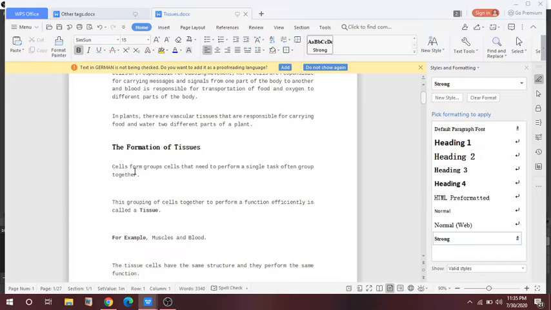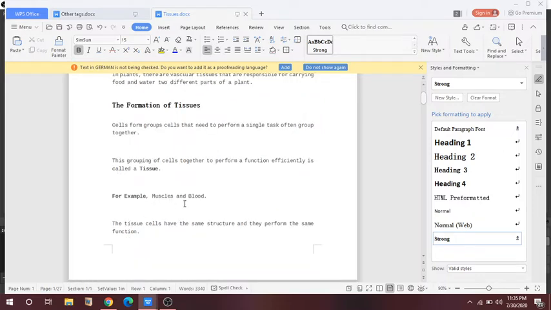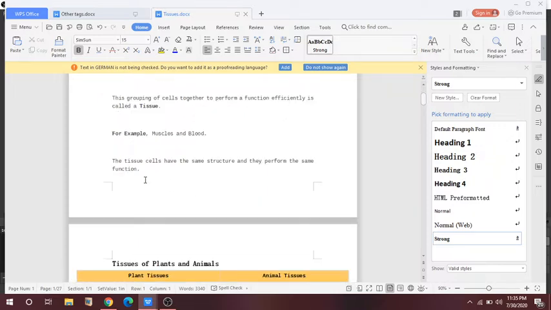So how does the formation of tissue take place? Cells that need to perform a single task are often grouped together. This grouping of cells together to perform a function efficiently is known as tissue. So a group of cells performing a specific function is called a tissue. For example, muscles and blood are both tissues. The tissue cells have the same structure and they perform the same function.